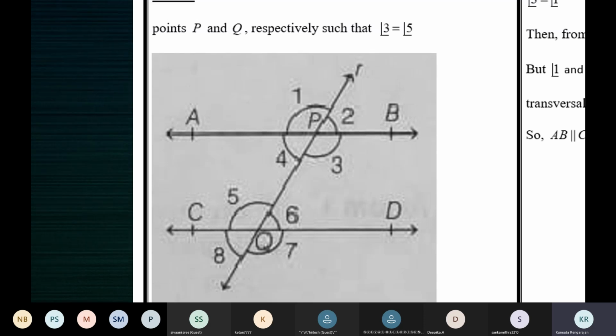Children, is the situation clear to you? Do we understand the statement? Yes, ma'am. What is given, what is to be proved? We are given two lines cut by a transversal such that a pair of alternate interior angles is equal. It can be 3 and 5 or 4 and 6. One of these two. Now with this information, you must prove that AB is parallel to CD.